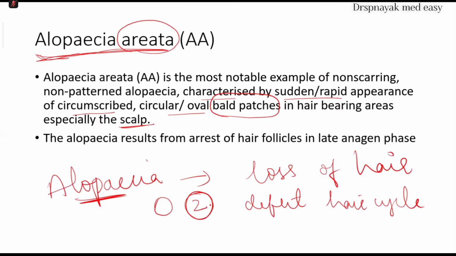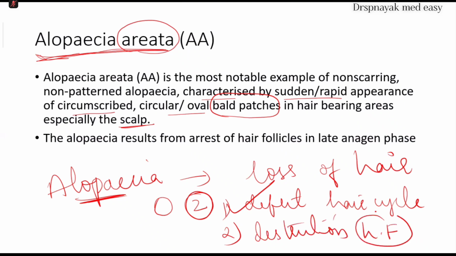The first reason for alopecia is defect in the hair cycle, and the second reason for alopecia is destruction of hair follicle. Destruction of hair follicle will lead to alopecia, which is loss of hair. So these are two main reasons for alopecia. Alopecia means hair loss. I think you understood the definition and two main causes for alopecia.